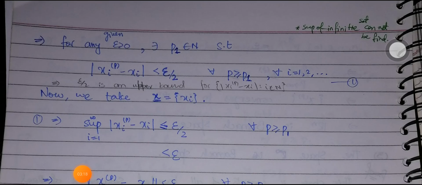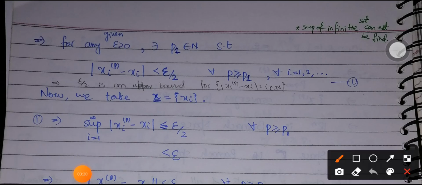If x_i^p is convergent to x_i, then for any given epsilon positive there exists a natural number p1 belonging to N such that the absolute value of x_i^p minus x_i is less than epsilon by 2 for all p greater than or equal to p1, and i varying from 1 to infinity. Epsilon by 2 is an upper bound for this set.